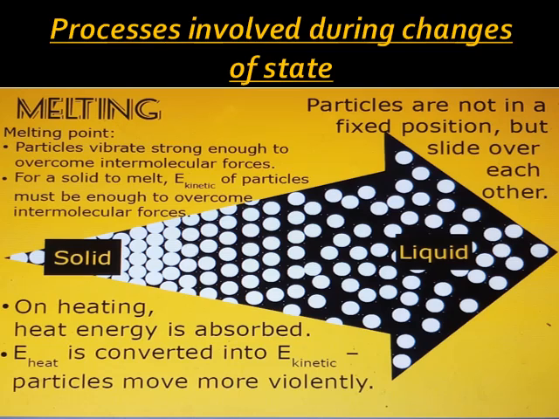Over here you can observe processes like melting, and I have shown you the solid. In the solid the particles are very close to each other, but when solid changes into liquid, they are far apart from each other. What happens? Actually on heating, heat energy is absorbed and heat energy is converted into kinetic energy, which increases the movement of the particles, and they start to vibrate quickly and they start to separate from each other. And this happens due to increase in temperature.